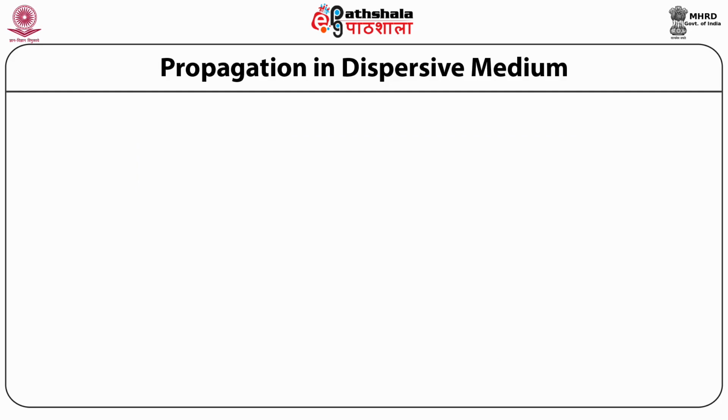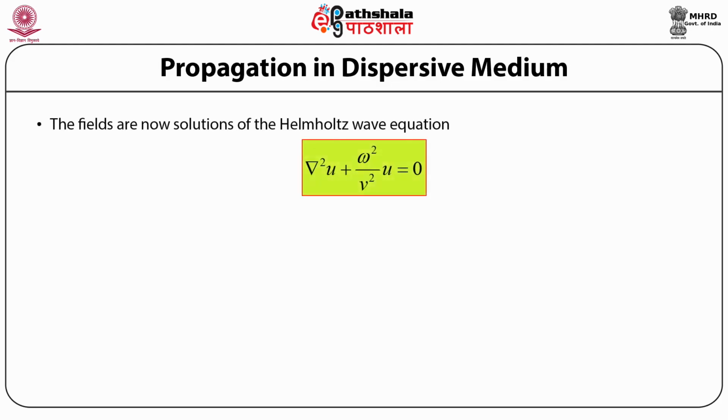Propagation in dispersive medium. Having written down the wave equations for the electric field and the magnetic field induction vector for a dispersive material medium, we can now write down the general form of the wave equation for electromagnetic waves. The general form is given by the Laplacian operator acting on u plus omega square by v square times u is equal to 0, where u represents the fields that are now the solution of the Helmholtz wave equation.